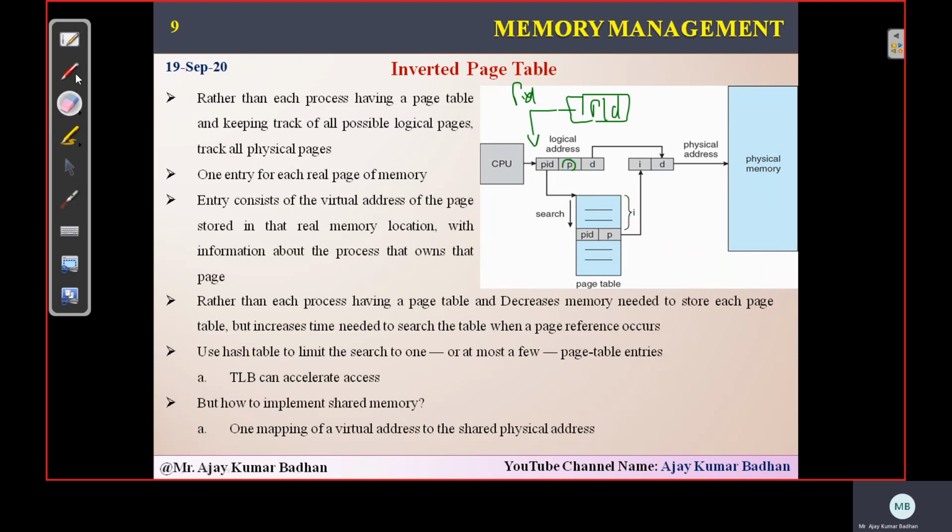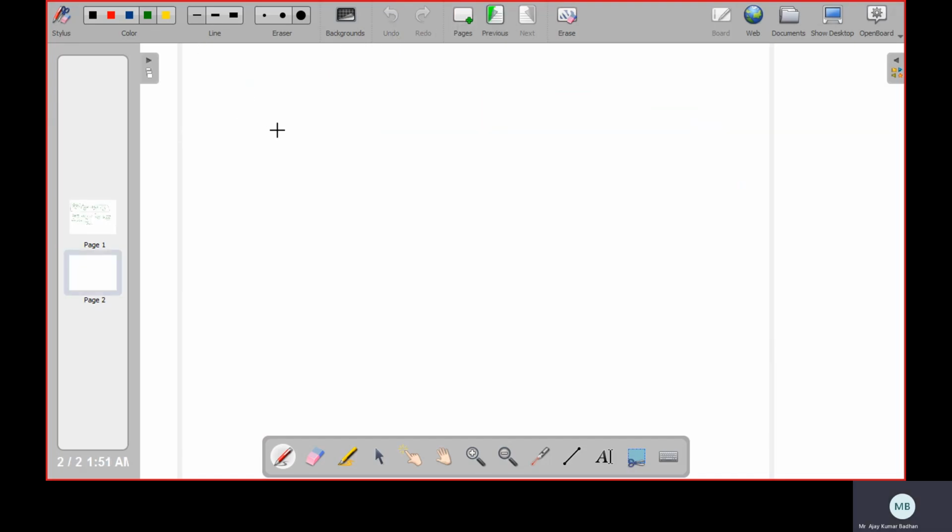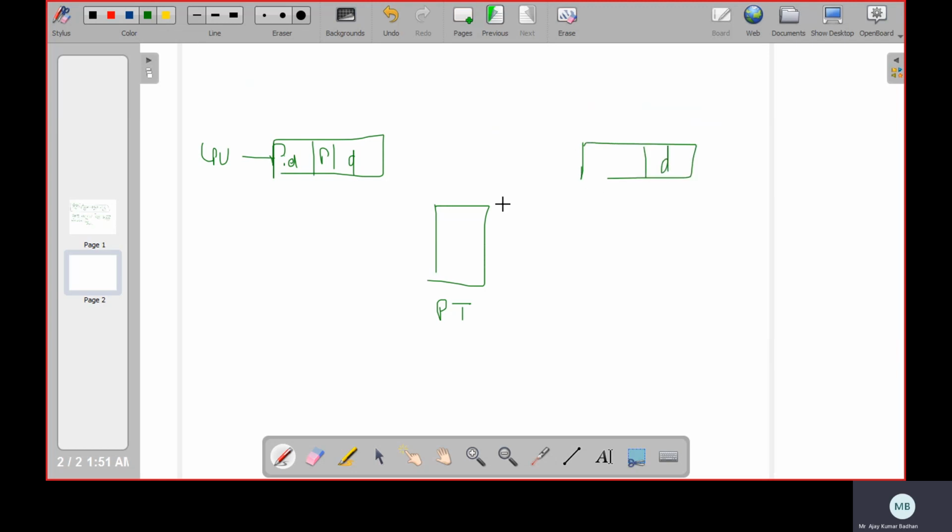So here, let me explain with the help of a board so that it makes it clear for you. What's happening exactly is, this is your page table, isn't it? Now the CPU is generating a logical address. This will consist of PID, the page number and displacement. We know that displacement we will be requiring here, that will map. Earlier, whatever we discussed is, this page table will consist of a frame here, isn't it? And this page number will act as index. Wherever this page is there, that index F we will be giving here, F plus C, that will give you a physical address.